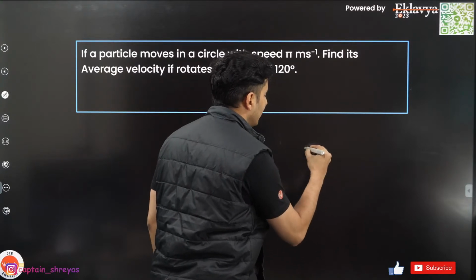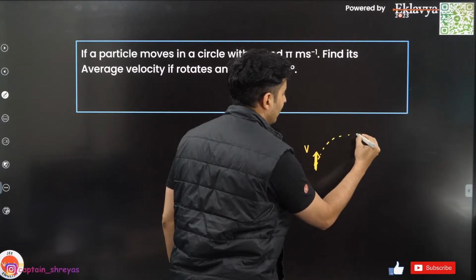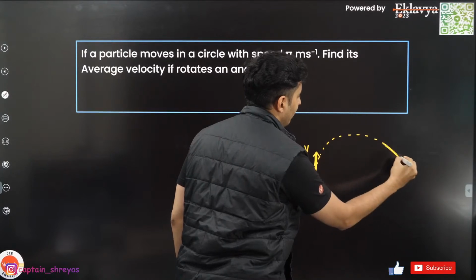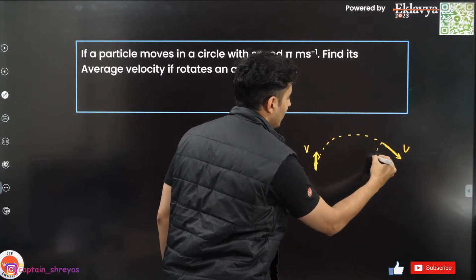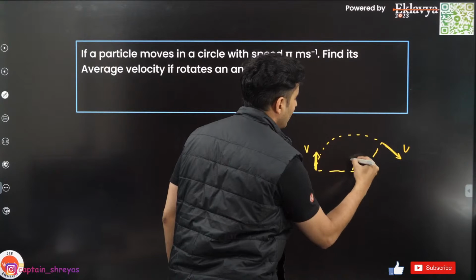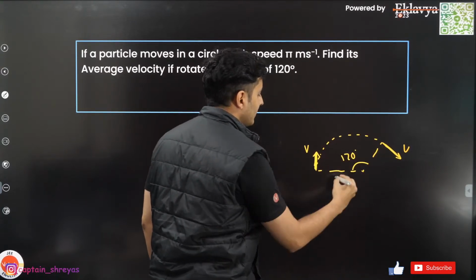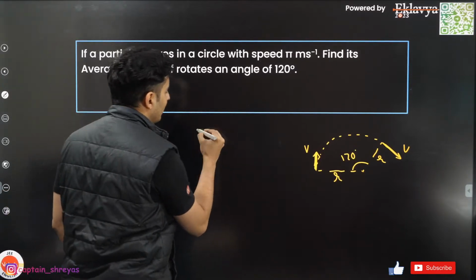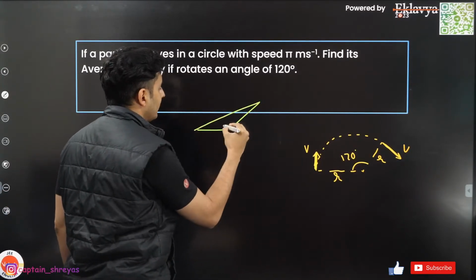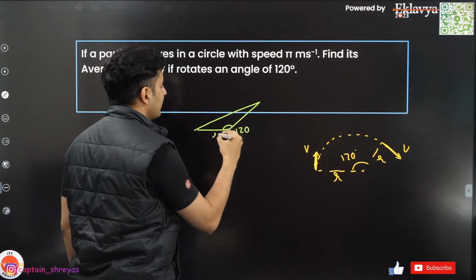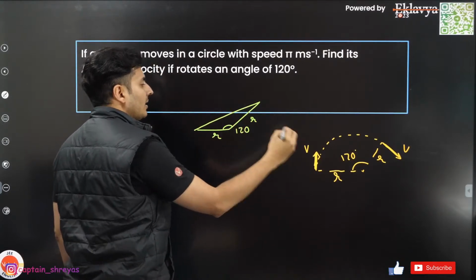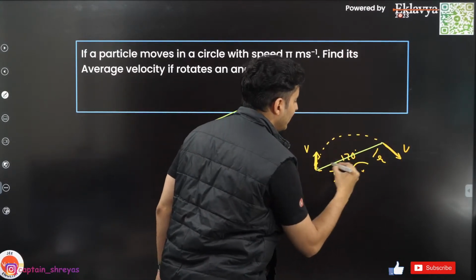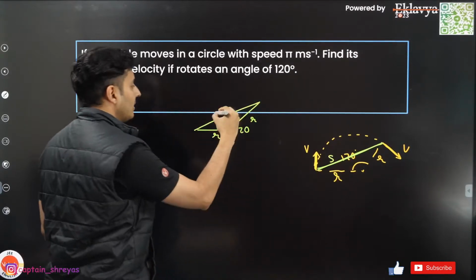So initial velocity was here. Now it has turned by some angle. So the final velocity is over here. This is basically 120 degrees. This is R, this is also R. Now we know that if you have a triangle like this, this is 120 degrees, this is R, this is R. First, understand that this is what you will be needing because that would be the displacement.